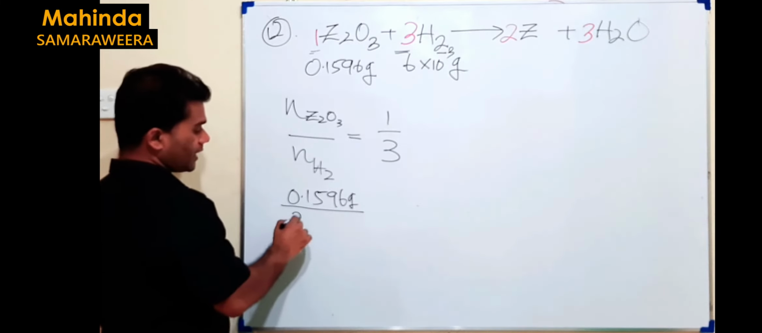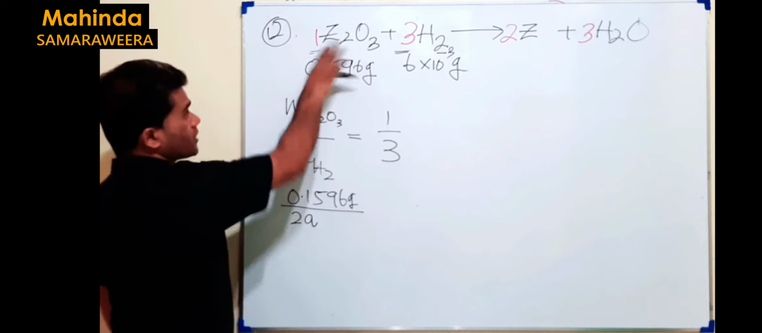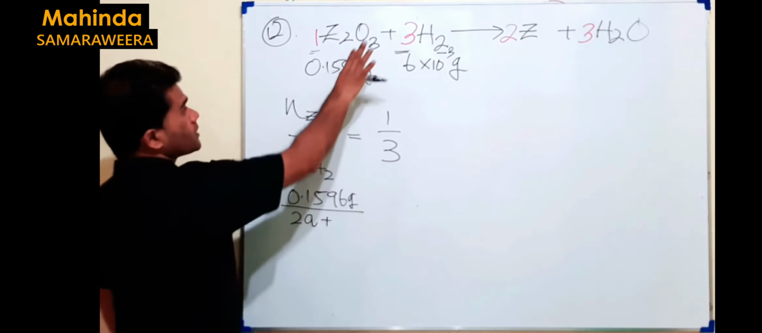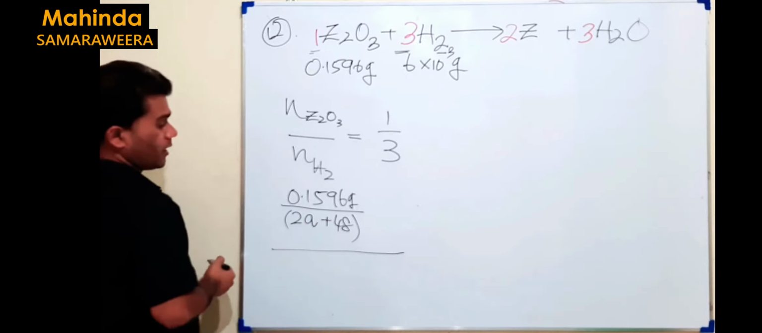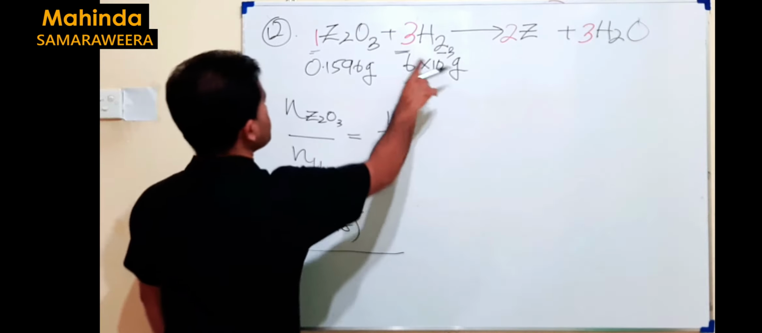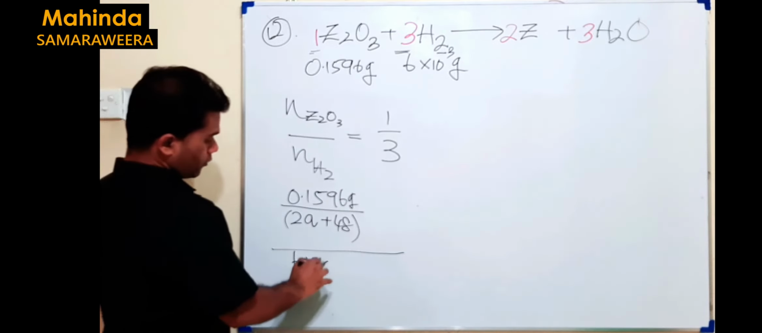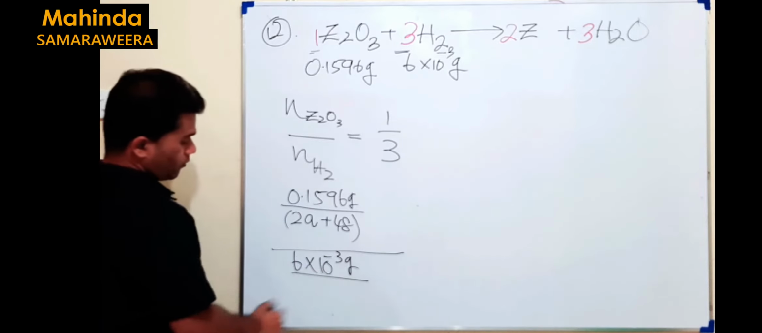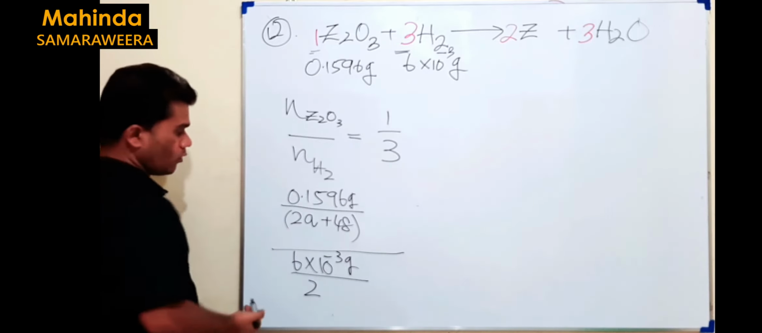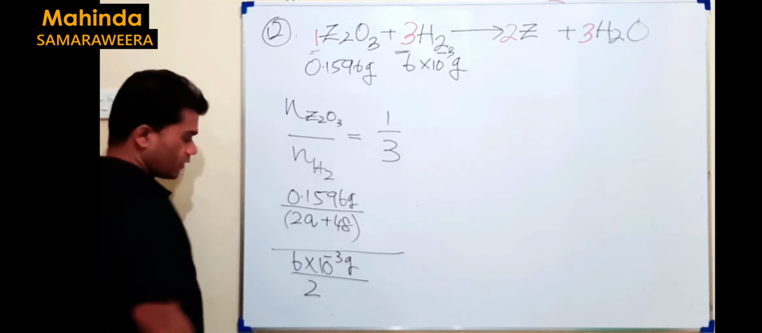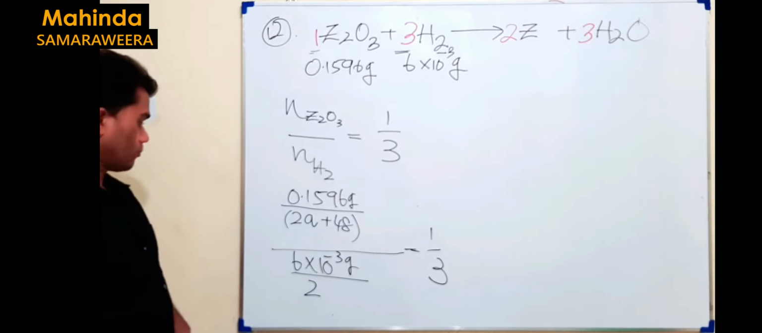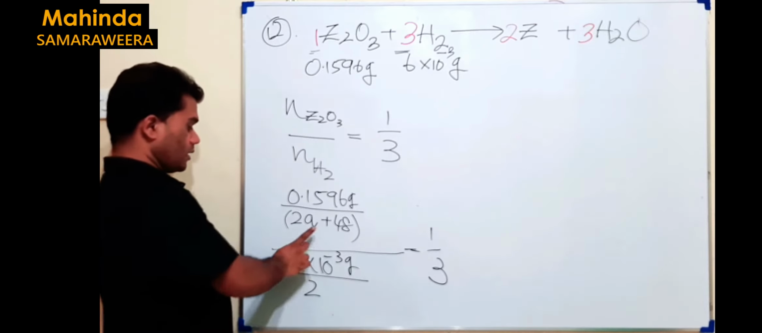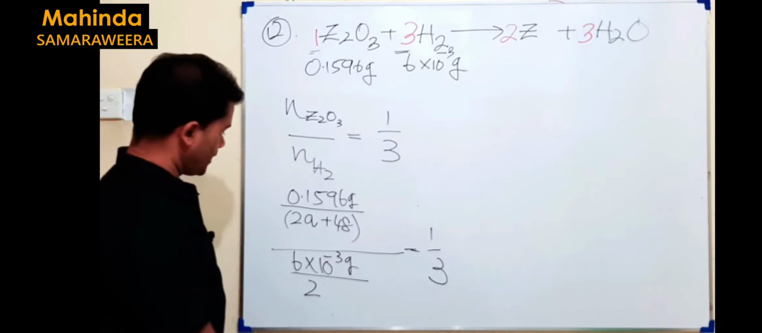So I keep it like A. Then 2A plus 16 into 3, it's 48, divided by the moles of hydrogen. Its mass is 6 × 10⁻³ divided by the molar mass 2 grams per mole. I just ignore that unit. That equals 1/3. Then the only unknown parameter here is A. You can find it out.